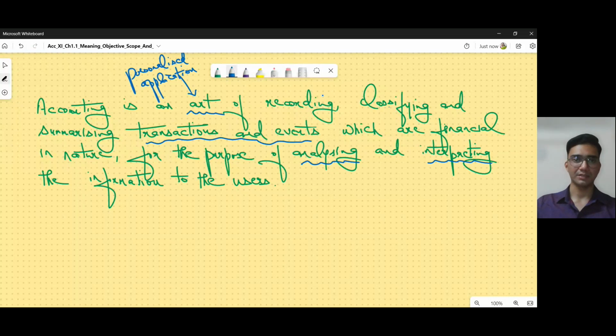Analyzing and interpreting to communicate. You can write this also. To, over here we can write communicate. To communicate the information to the users. All right. So this is the definition of accounting.